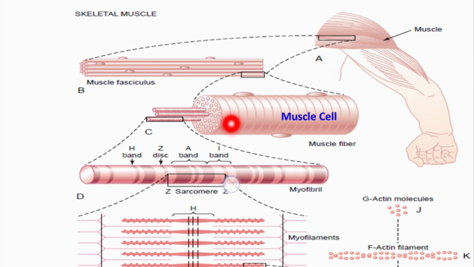So, a very large number of muscle fibers or muscle cells are grouped together and they form these muscle fasciculi, and in turn muscle fasciculi are grouped together to form our skeletal muscle. So, now let us look at what is inside this muscle fiber or muscle cell.